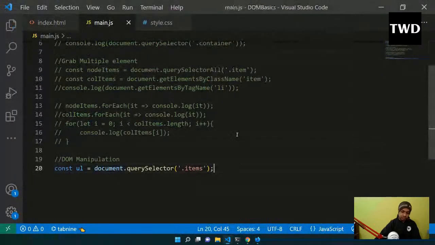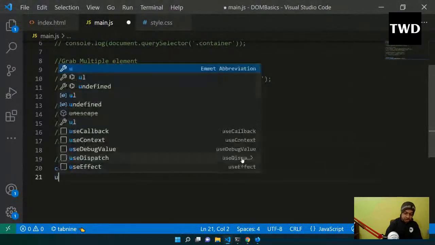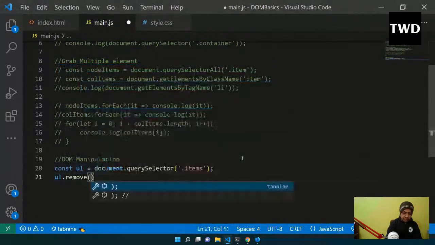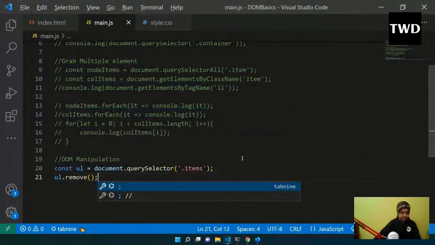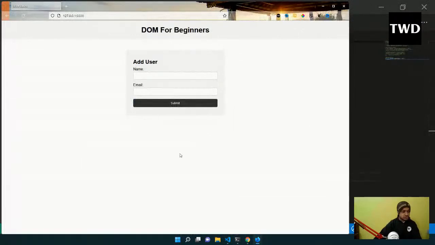Okay, so I can do one more thing. I can also remove all of them, like ul.remove. I can remove it like this. Save it, and all of these are removed. So that's why the DOM is very powerful. See, I have just removed all of these things.